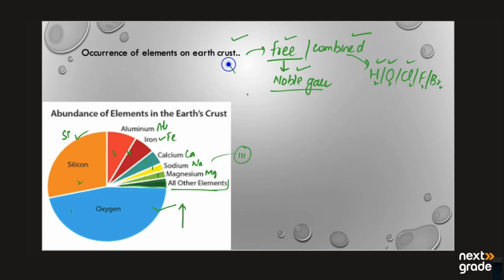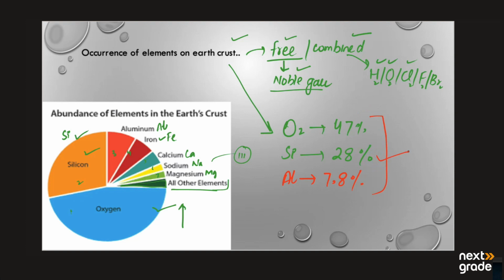If we look at the percentage of different elements in the earth's crust, oxygen is 47%. Silicon is almost 28%. Aluminium is present at almost 7.8%. Iron is also found in a very small amount. These mainly form the earth's crust, as they are found in abundance on the surface of the earth's crust.